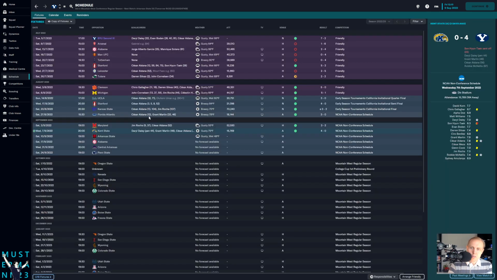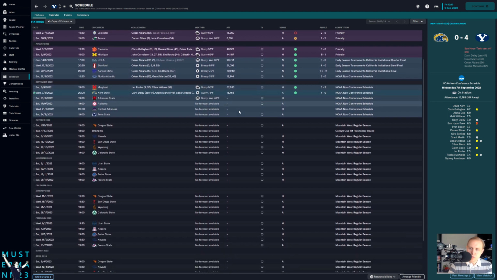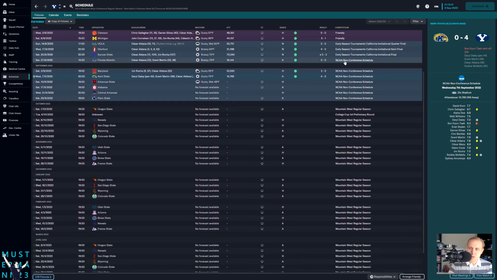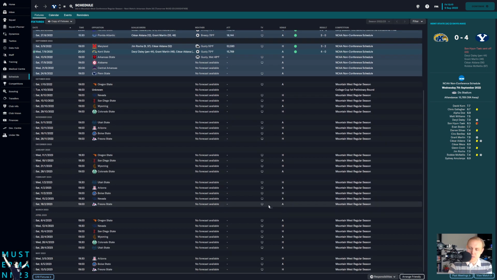When we look at the schedule again, I've shown you this a bajillion times, this is part of the problem. We played a whole bunch of friendlies against teams that we have no business playing. We lost most of them, then started our early season tournament, and we have 6 games played so far. We have 4 more games before the first league game. By the time we can use the Stat Pack, it's going to be late October, and it's going to be very limited information because it will be based only on this Mountain West season.